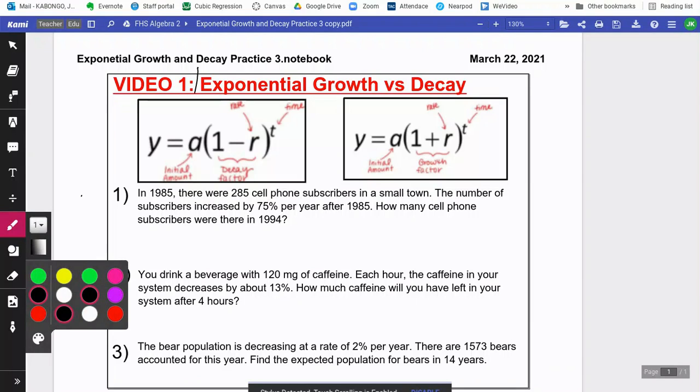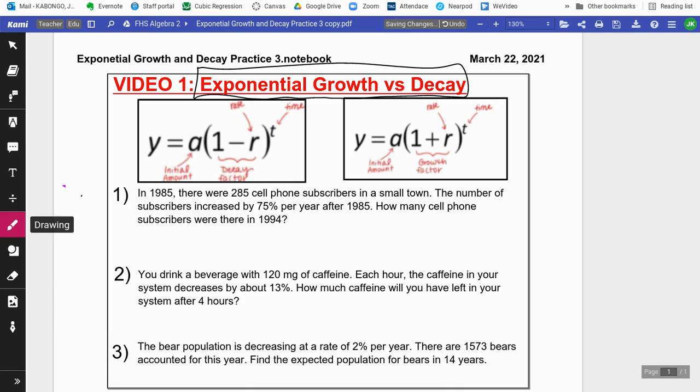All right, so what are we learning today? Pretty simple. We are still diving into exponential growth versus decay. So today, think about it as a simple addition to what we have been learning. The only new thing is this.